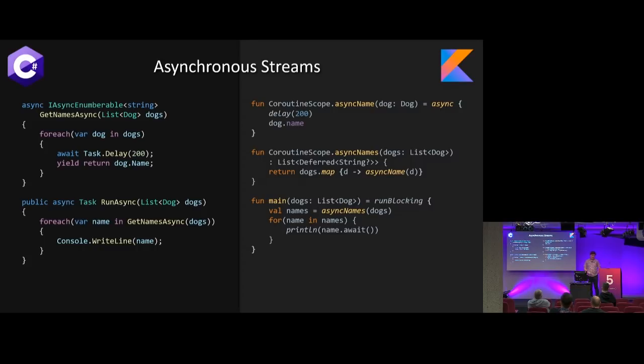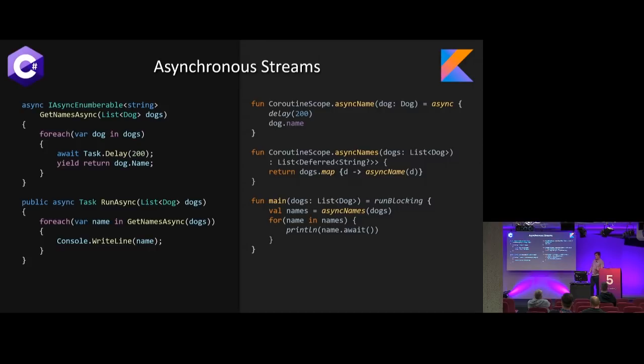So while we're talking about the future of C# with C# 8, this is actually sort of like the future of Kotlin, which I think is planned to be fully released in 1.4. So let me just break this down for you from the top down. We have an async getName, which is an async method. You actually can see the async keyword, which we're getting a little bit into sort of the new coroutine stuff, so I won't get into too much detail. But the same thing, we're just getting the name of a dog, delay it, then return it.